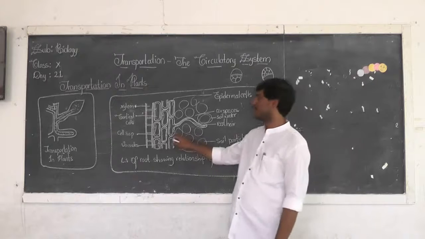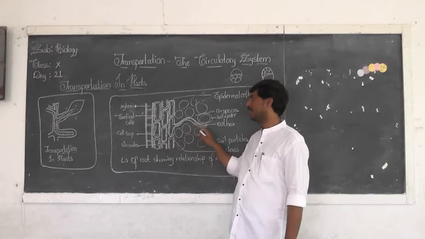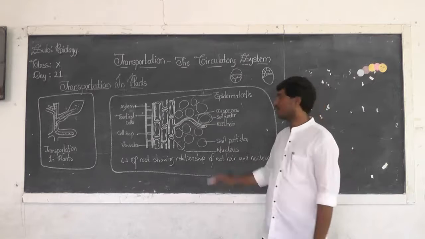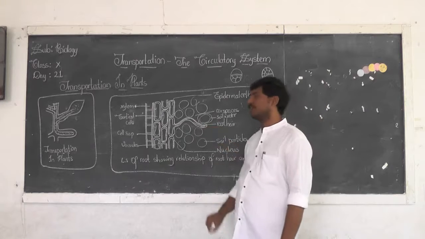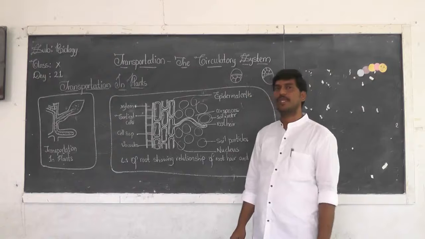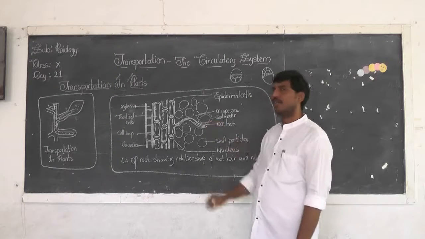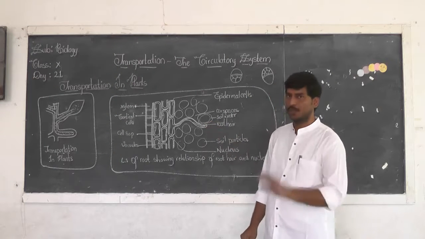Now, inside the cytoplasm there is a certain concentration, and the soil water also has a certain concentration. But the concentration of the cytoplasm is high, and the concentration in the soil water is low.